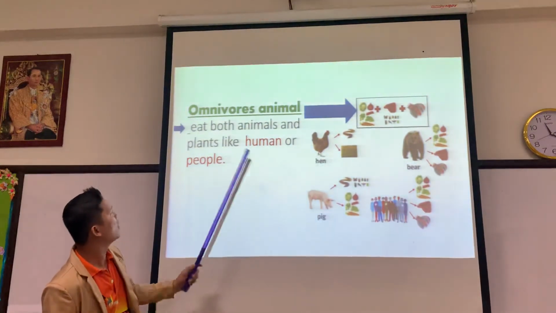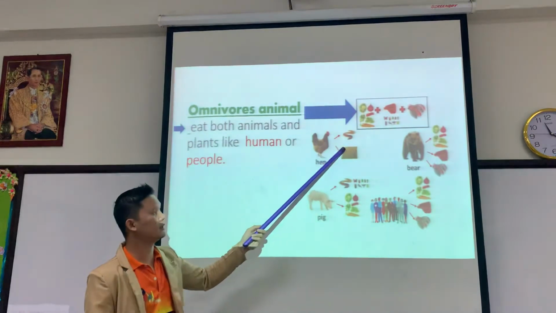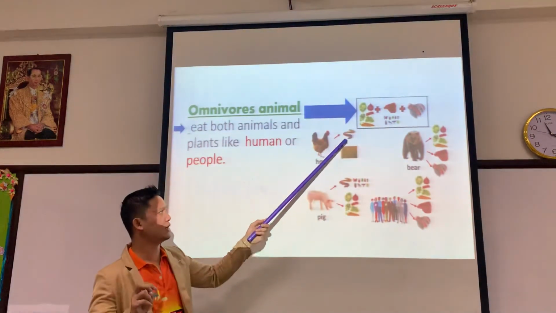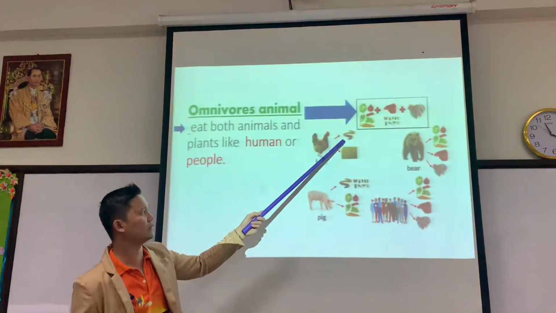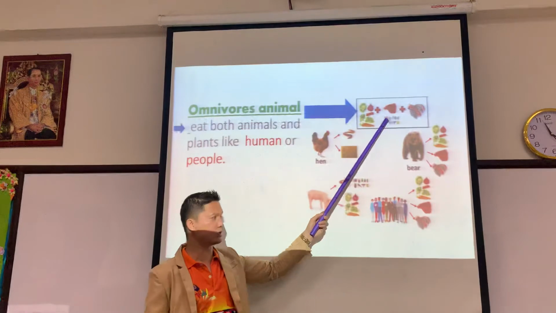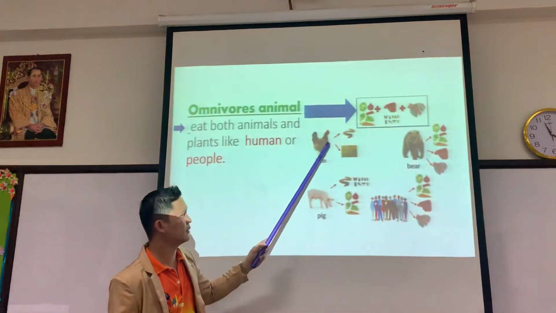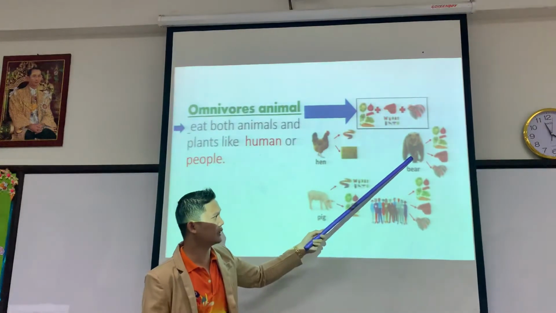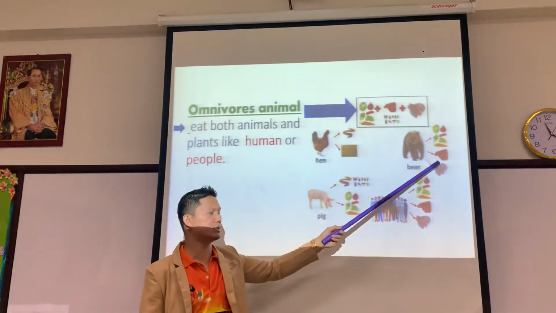Okay, omnivore animals, like chicken or hen. Omnivores can eat animals and grains, rice and worms. The chicken can eat fish. So this one is the example. The bear can eat vegetables, fruits, and fish or meat.